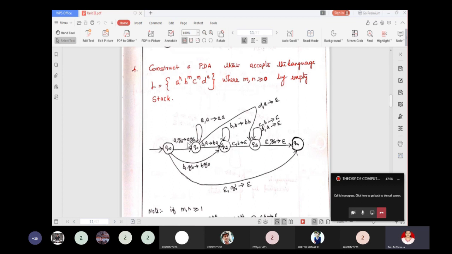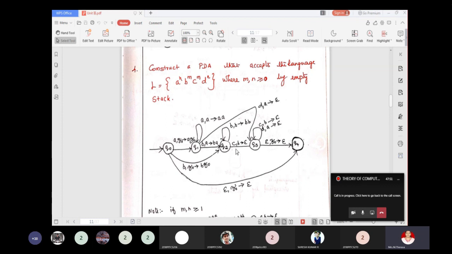So A and Z naught, push A onto the stack. Otherwise, the string may start with B also. So B Z naught, go to the Q2 state. And from Q1, when you read any number of A, push it onto the stack. And from Q1, if you read B and A is on top of the stack, push the B onto the stack. When you read B and B is on top of the stack, push the B onto the stack.